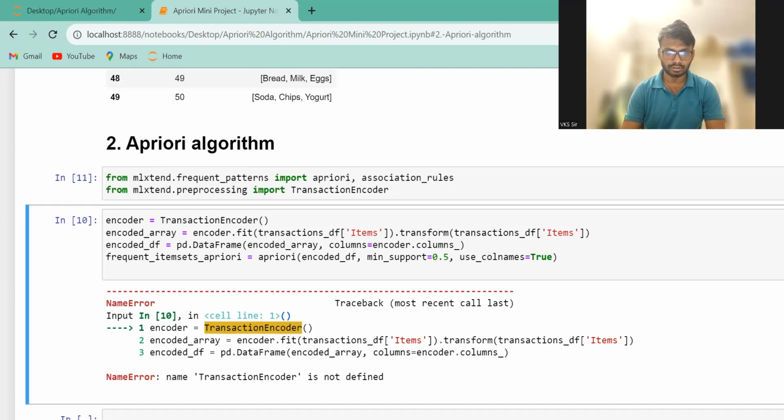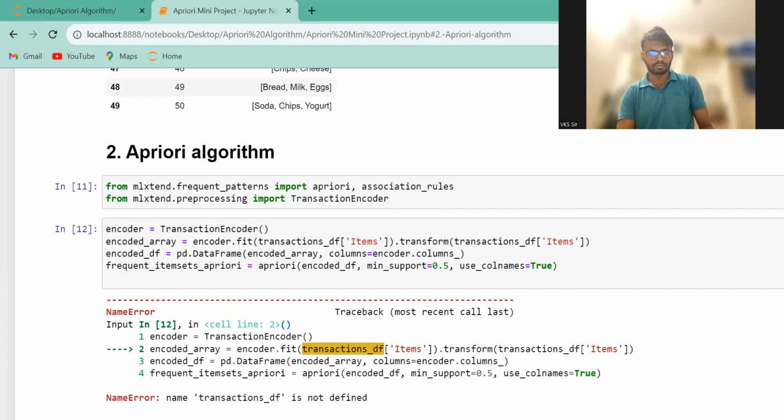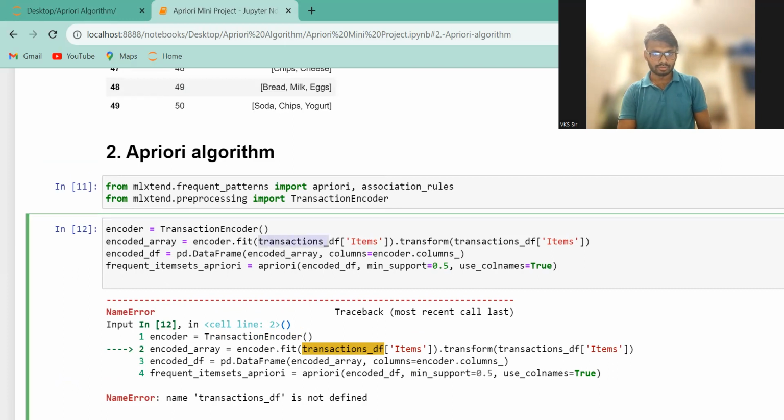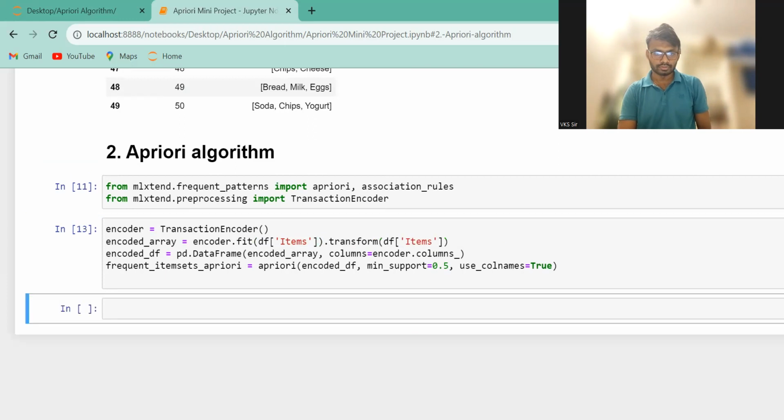So now I successfully inserted it, and now it will be run. Okay, now it will be successfully run. Okay, see, so it's successfully run.